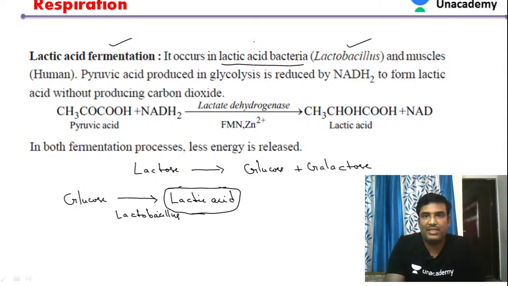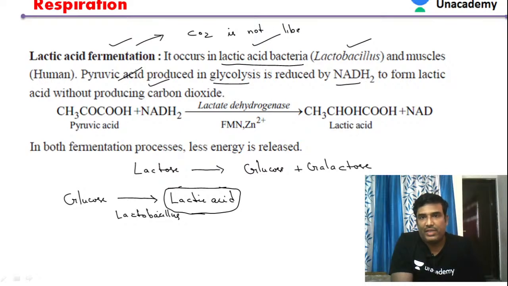So let us see what happens during the preparation of the curd. Pyruvic acid produced in glycolysis is reduced by NADH to produce lactic acid without producing carbon dioxide. The important point to remember in lactic acid fermentation is that carbon dioxide is not liberated, whereas in alcohol fermentation, we have seen that carbon dioxide is liberated.